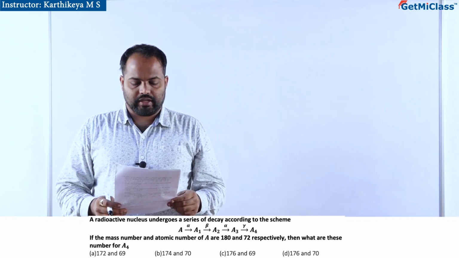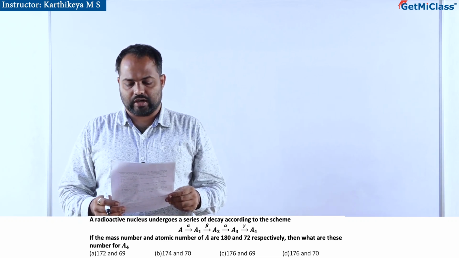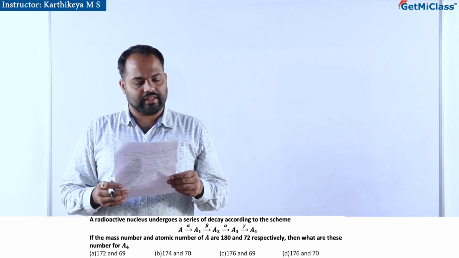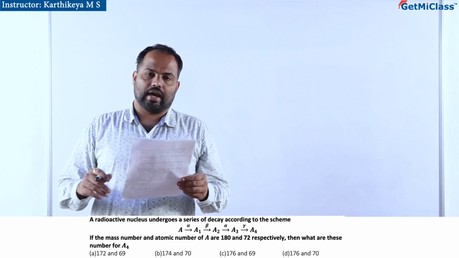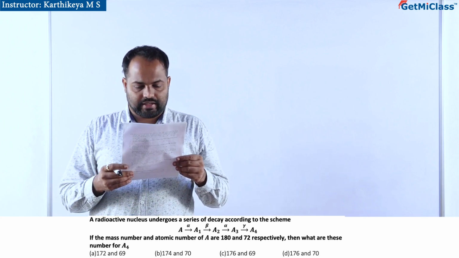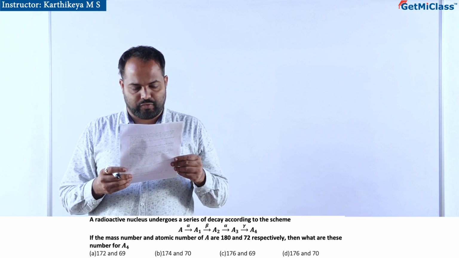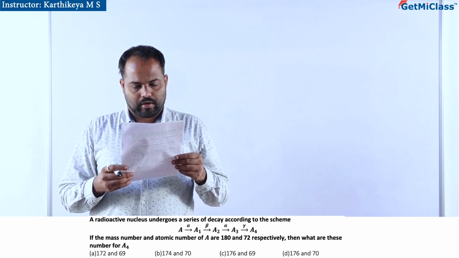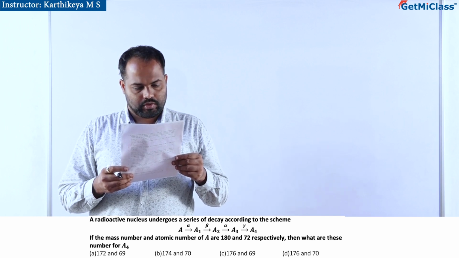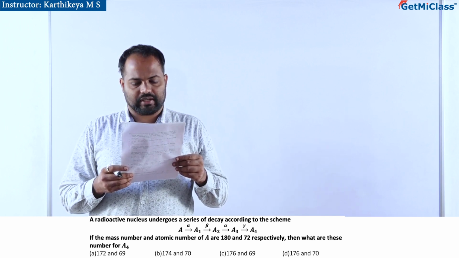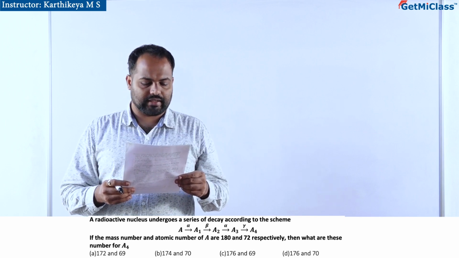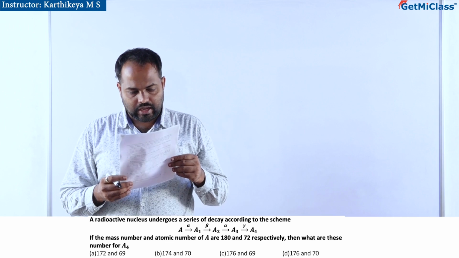A radioactive nucleus undergoes a series of decays according to the scheme: A undergoes alpha decay becoming A1, then beta decay becoming A2, again alpha decay becoming A3, and finally another alpha decay becoming A4. So, if the mass number and atomic number of A are 180 and 72 respectively, then what are these numbers for A4?